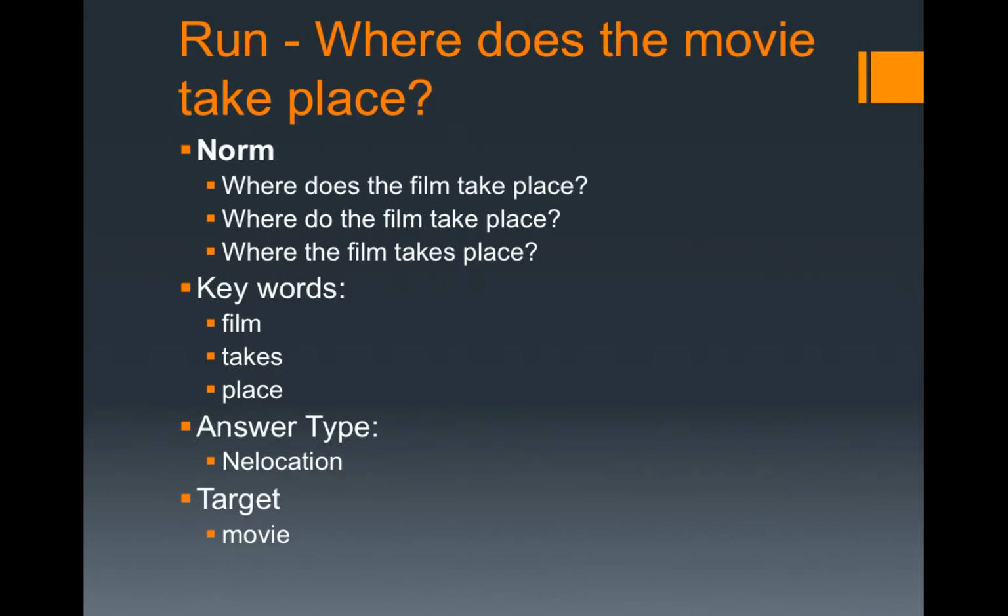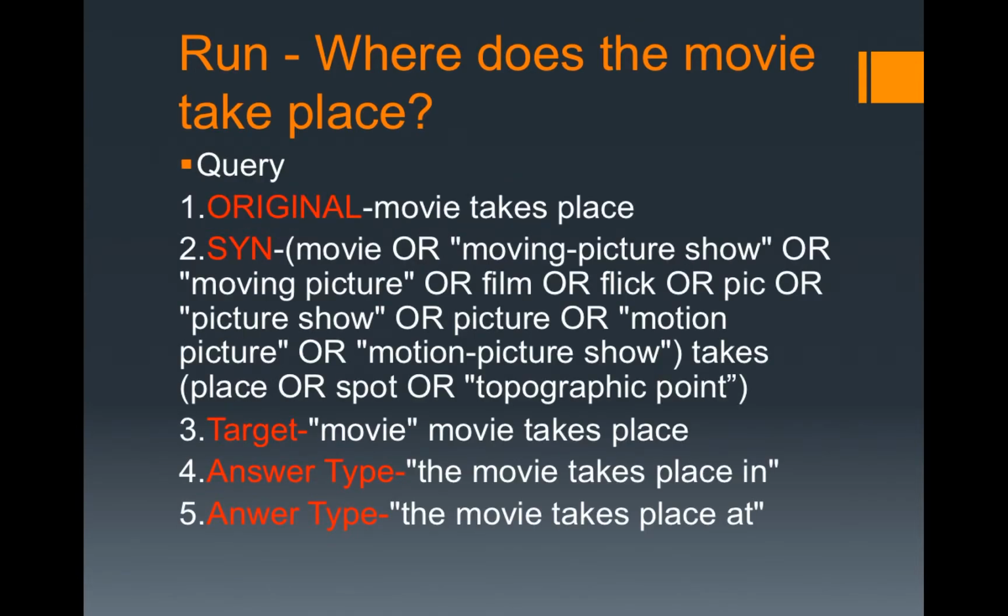So here, where does the movie take place has three normalization forms, and the keywords here are film and takes place. The answer type is specifically a named entity, which is a location, and the target of this question is a movie, so movie is very important. Based on this analysis, we form our new query, which is the movie takes place, and we also use synonyms to enlarge the query, and we put the target into the query to strengthen the search quality. Finally, we use the answer type to enlarge our queries.